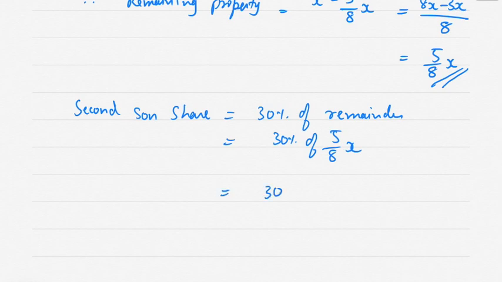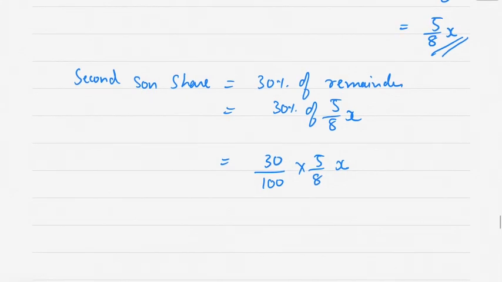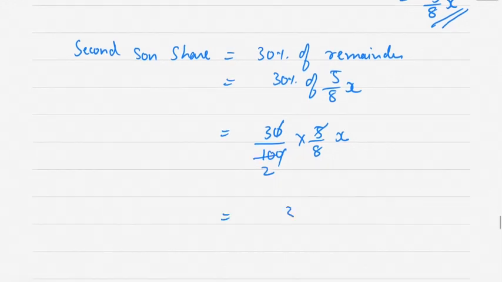Instead of writing 30%, I'll write 30 upon 100 into 5 by 8 into x. Zeros you can cut. So 3 by 16x. I'm keeping it in fraction.